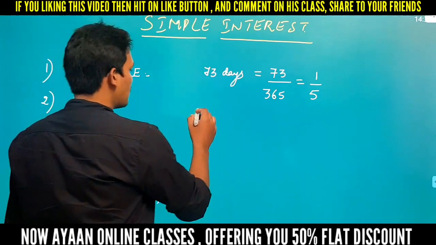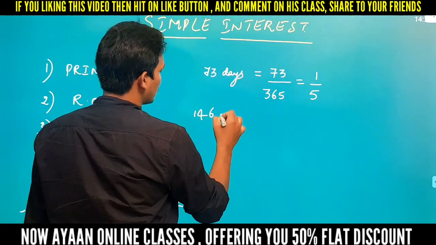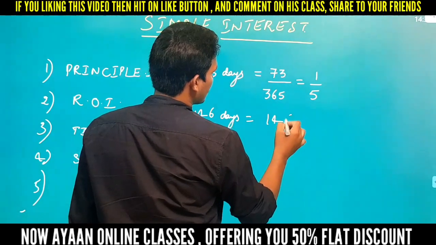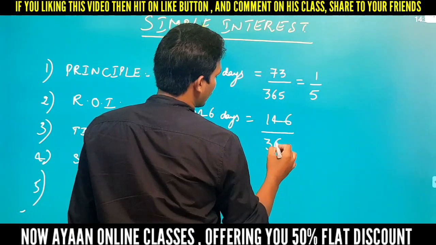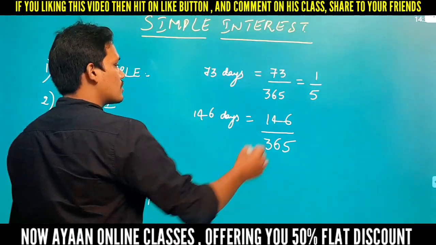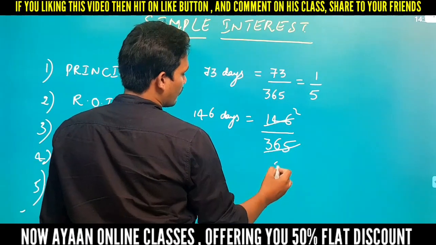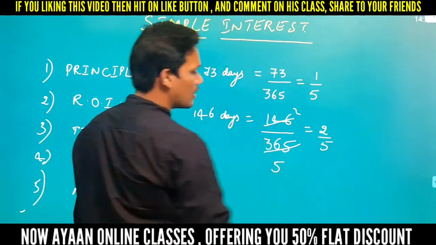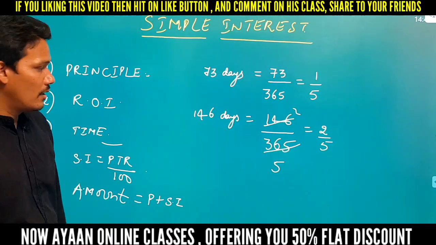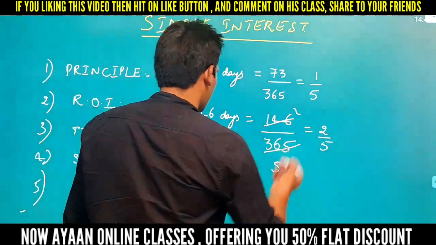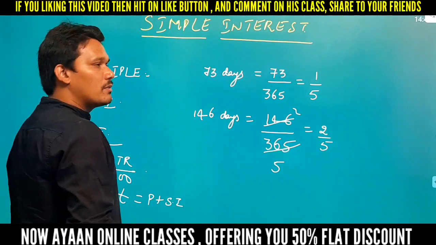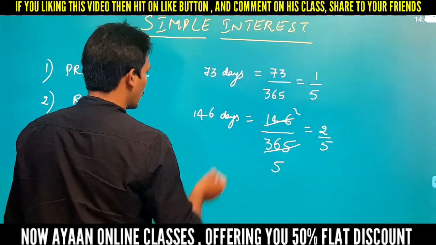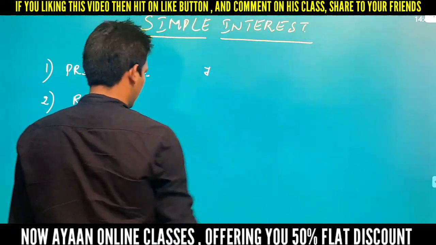For example, they may give you like this, 146 days. So you have to write like this, 146 by 365. So 73 twos are 146, 73 fives are 365. Then 146 days can be given as 2 by 5 year. So this is one constant. Whatever may be the time, it may be with different constants. Okay, you have to convert in terms of years, right? Next we'll go with different constants.